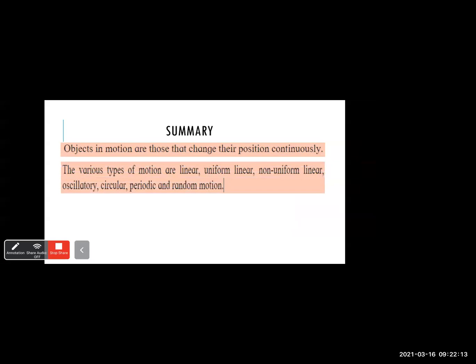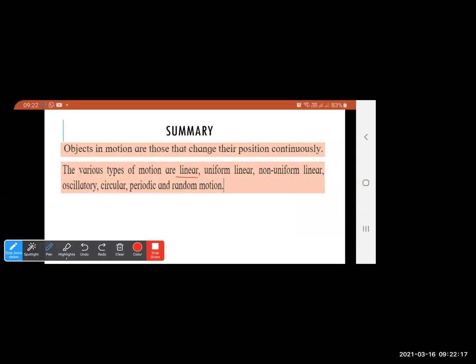Next, we have learned about various types of motion. The first one is linear motion, and the types of linear motions are uniform linear motion and non-uniform linear motion. Then we had learned about non-linear motion. The types of non-linear motions are oscillatory motions, circular motion, periodic motion, and random motions.